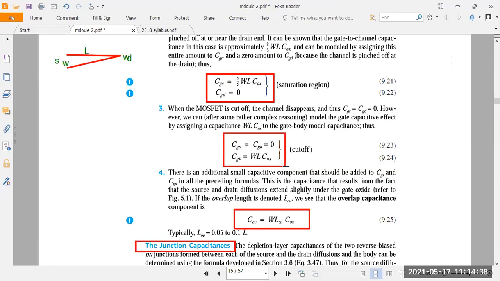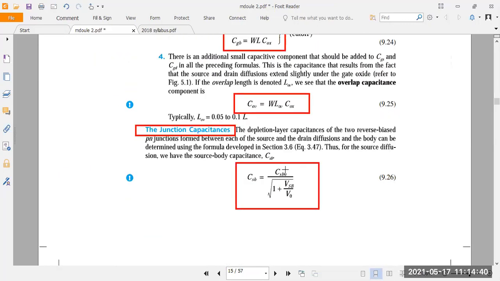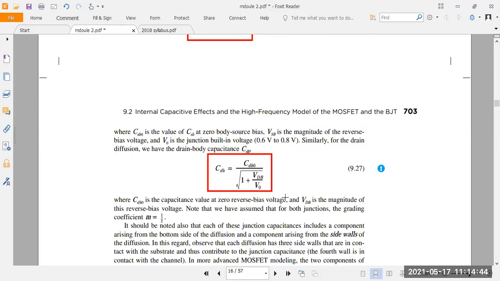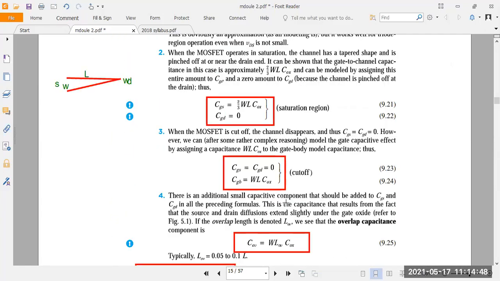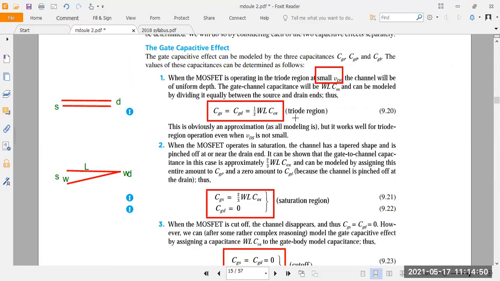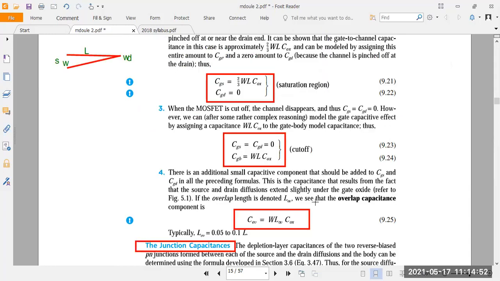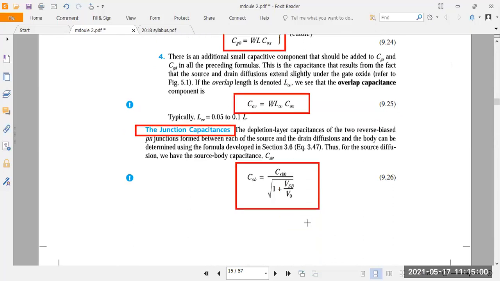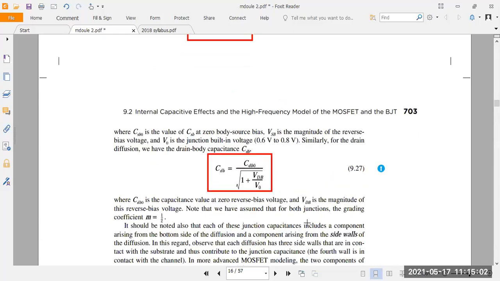Total how many capacitance equations are there here? 1, 2, 3, 4, 5, 6. Okay, in total you have to write these 6 equations in the exam. Understood? The first one is the linear condition, second one is the saturation condition, cutoff condition, then the overlap condition, then the capacitance between the PN junction, that is CSB and CdB. Understood?